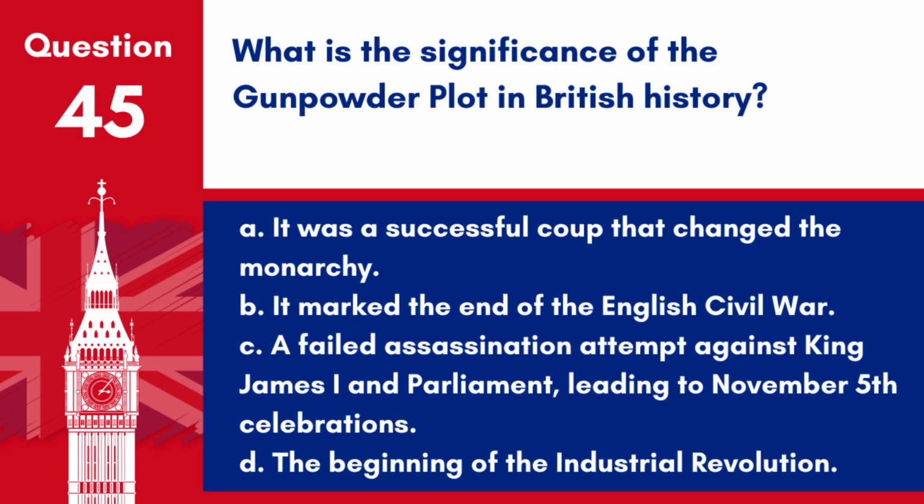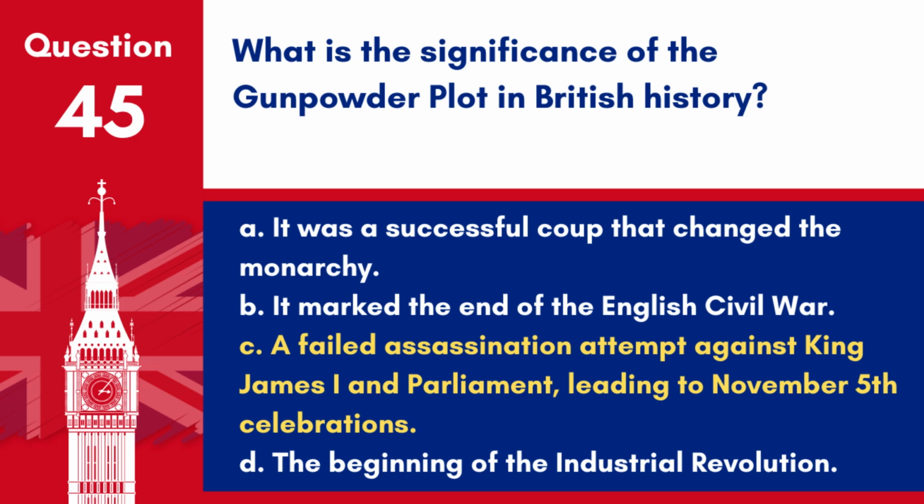the UK. Question 45. What is the significance of the Gunpowder Plot in British history? A. It was a successful coup that changed the monarchy. B. It marked the end of the English Civil War. C. A failed assassination attempt against King James I and Parliament, leading to November 5th celebrations. D. The beginning of the Industrial Revolution. Answer: C. A failed assassination attempt against King James I and Parliament, leading to November 5th celebrations.